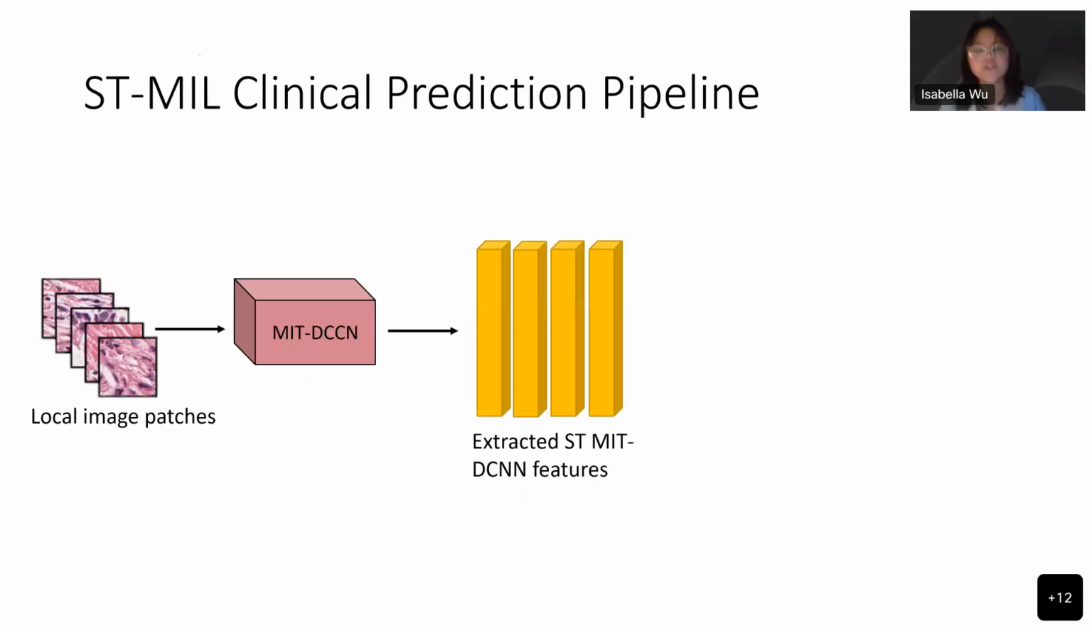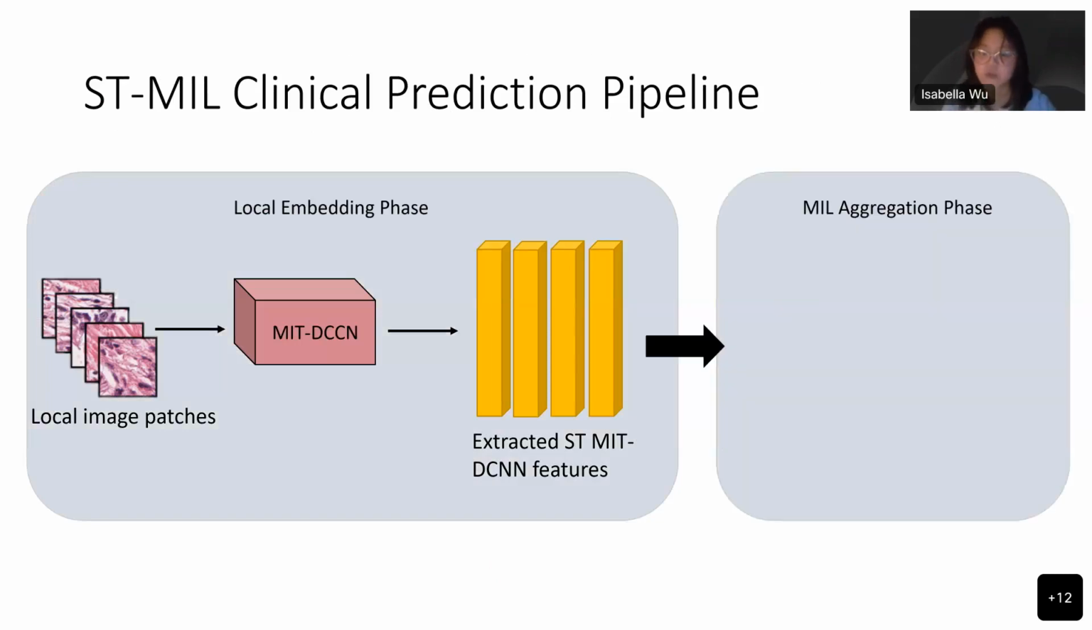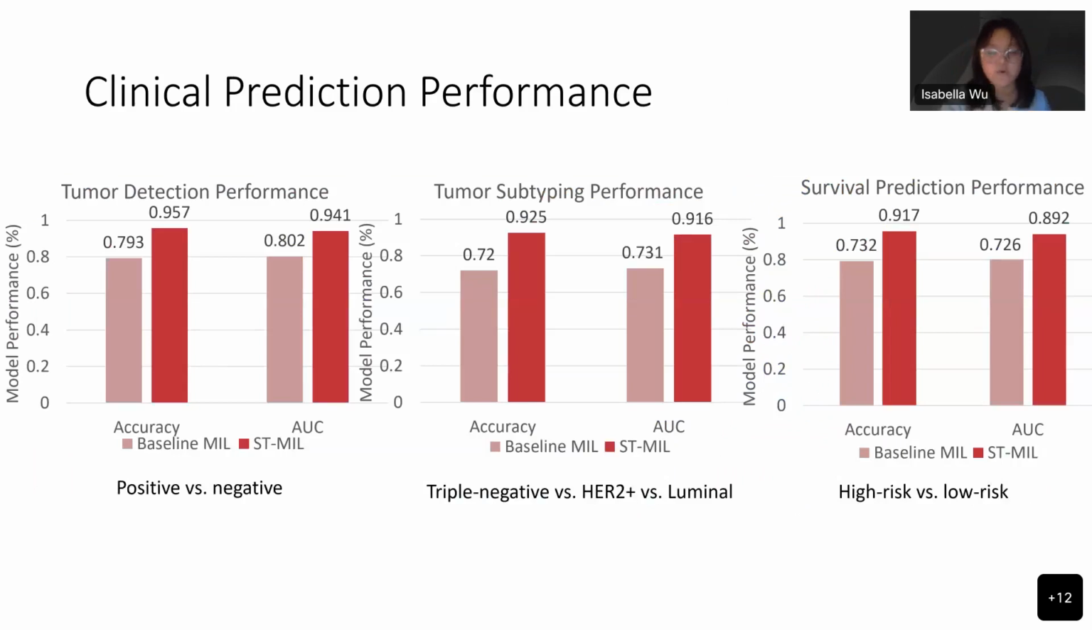First, TCGA slides are broken into patches. Then, features are extracted from the patches using the MIT-DCCN. These extracted features from patches were then input into an MIL framework to aggregate into a whole slide prediction label. SCMIL's performance was compared to a baseline MIL model trained only on image features. Both models were applied to tumor detection, tumor subtyping, and survival prediction.